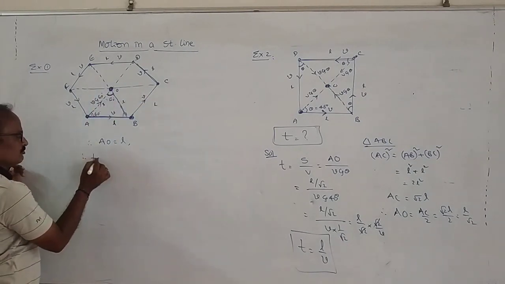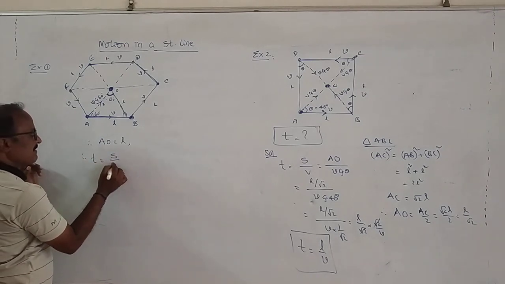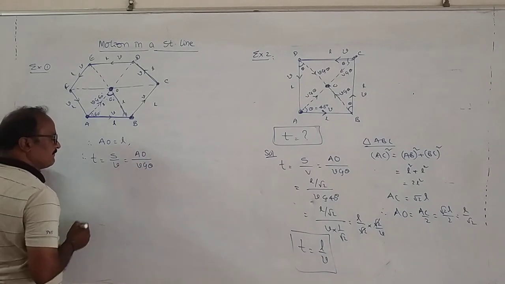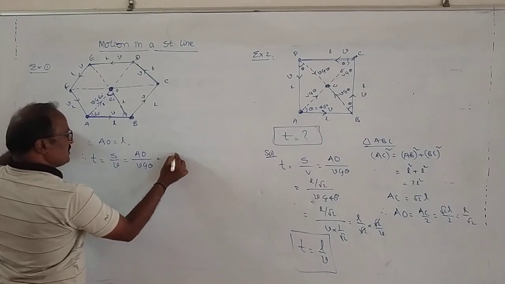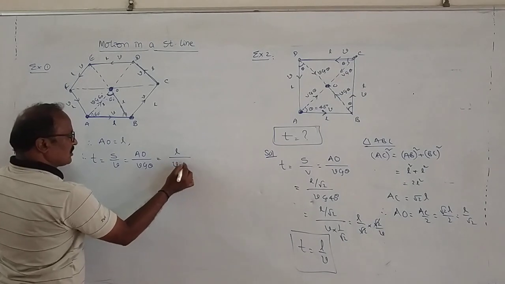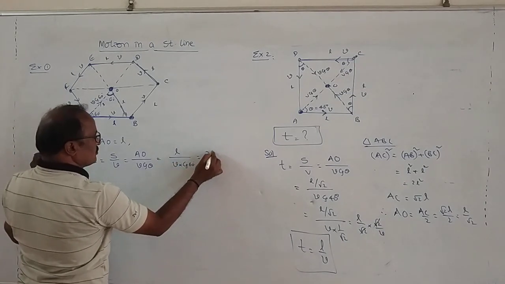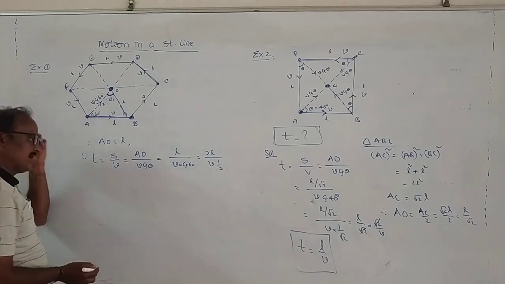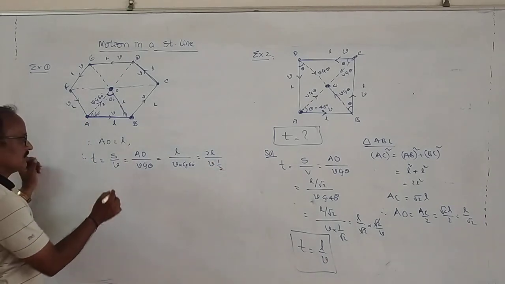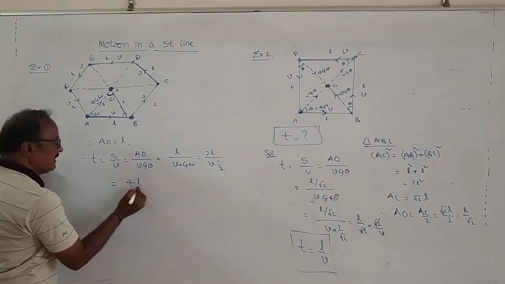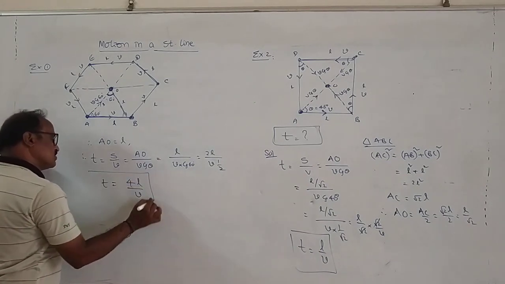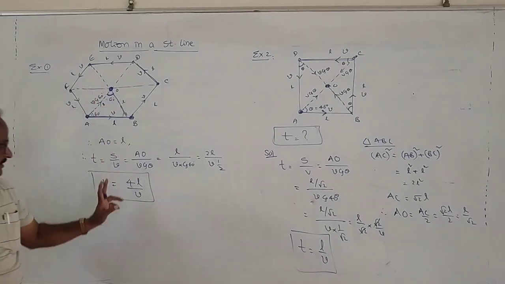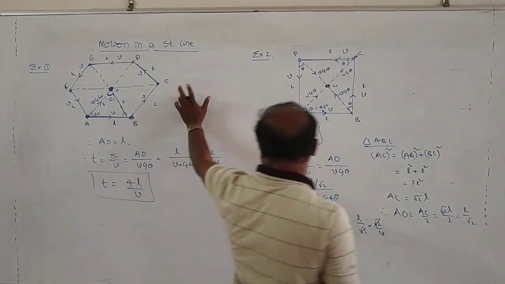Now the time taken to meet is given by T equal to displacement by velocity. Displacement AO by component of velocity V cos theta, and AO is equal to L, so T is L by V into cos 60. That is equal to 2L by V, since cos 60 is equal to 1 by 2. So the time taken for the 6 persons to meet at the center is T equal to 2L by V. This is in case of a hexagon.